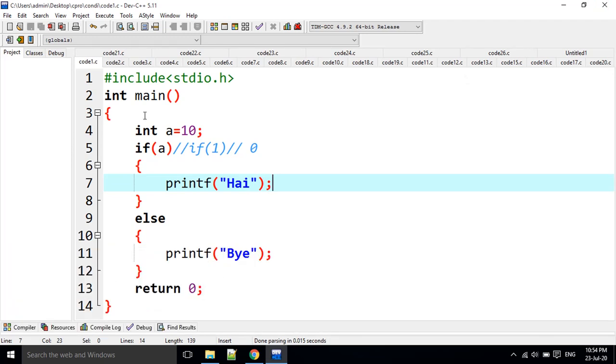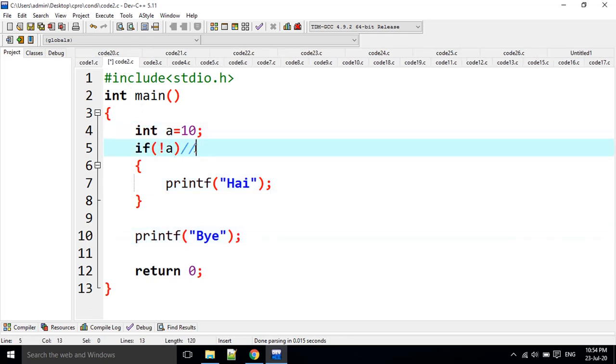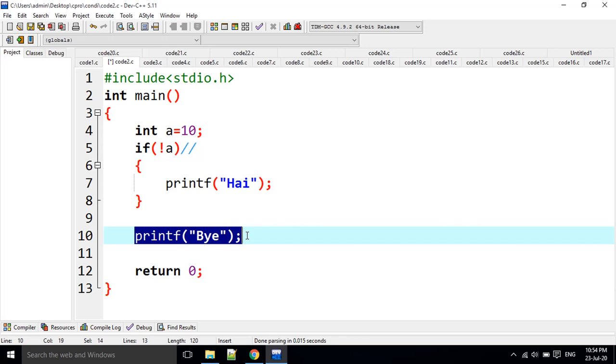Going to the second question, here A is equal to 10. If not of A, print high, and print bye. This bye does not belong to any else. It is a general statement, so it is going to be printed, no doubt about that.